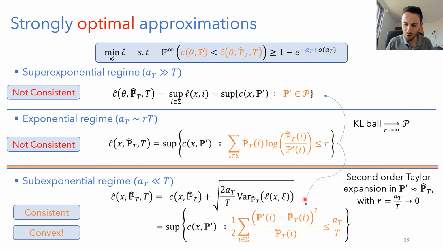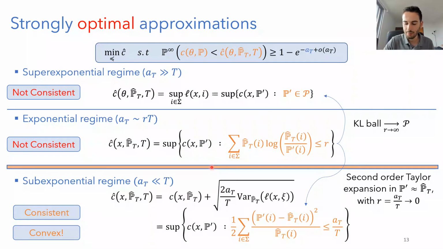We also show a result that I find rather surprising. We show that this quantity here, this penalization, is convex, while many people thought it was not convex actually. So why is it surprising? Because the empirical mean is convex, when the loss is convex, of course. But the empirical variance is not necessarily convex, even if the loss is convex. So here we are summing a convex and a non-convex function, which in general should be non-convex. But here we show that they both merge nicely, and they give us at the end a convex function that is actually